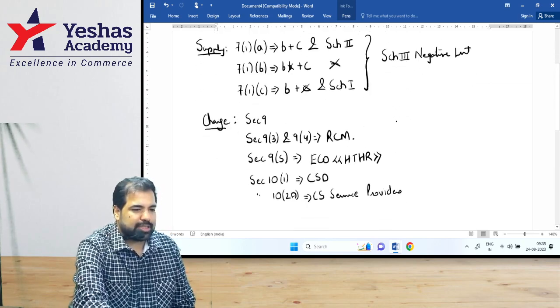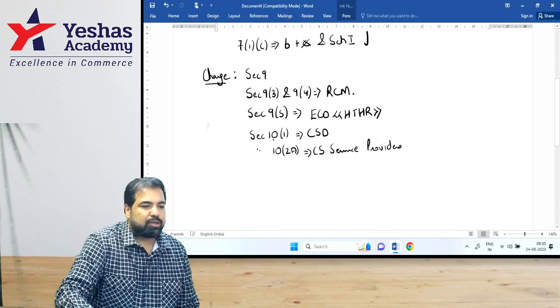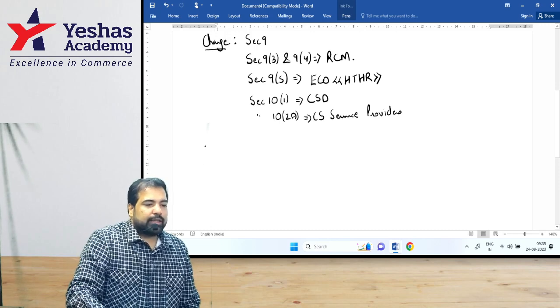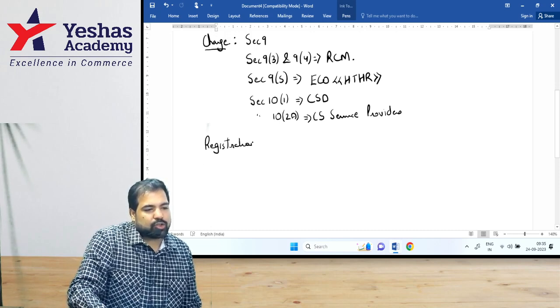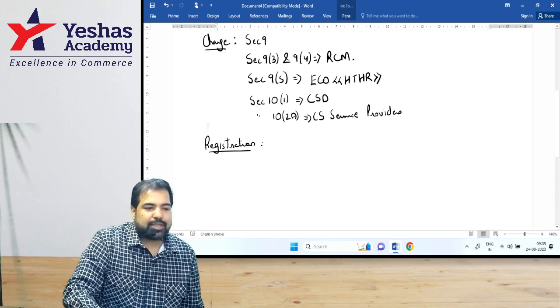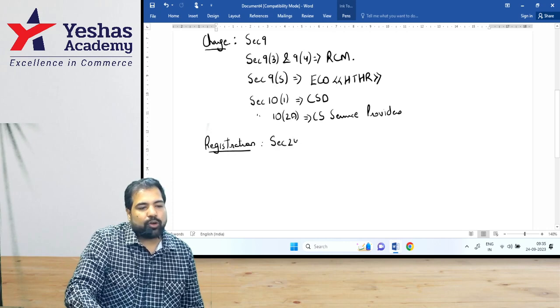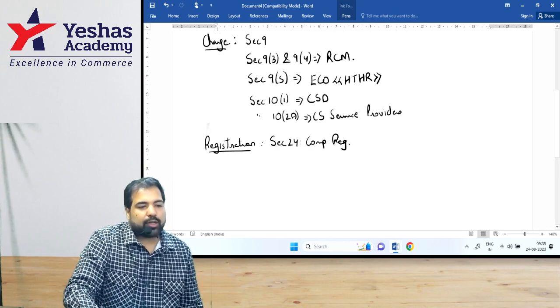I'm also going to use this side of the page. So whenever we get time, we'll also use that part. But after charge, guys, which chapter did we do? Registration. Do you remember registration, guys? Yes. So the registration chapter had a lot of sections. Let's start with the first one. The first one was section 24. Remember this? Compulsory registration. Remember the shortcut?